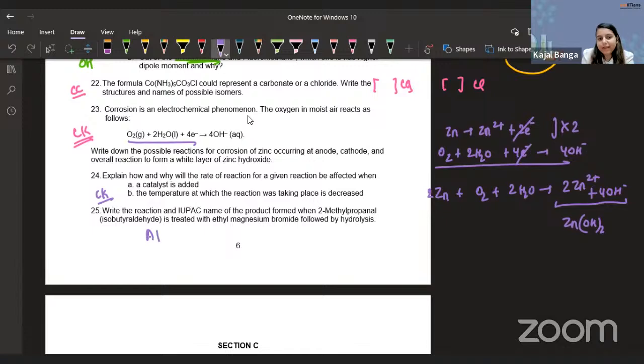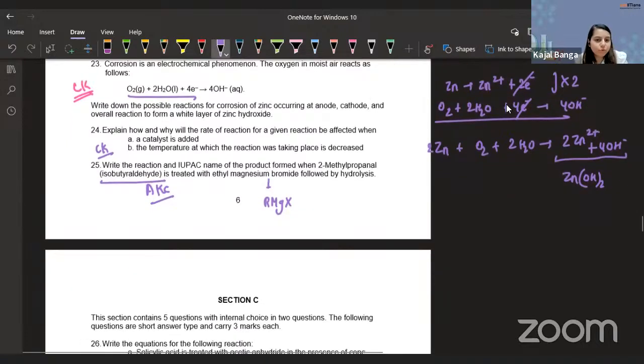Okay, again, the next question we have. Okay, guys. Aldehyde, ketone, and carboxylic acid. Name the product formed when 2-methylpropanol is treated with ethyl magnesium. So guys, this is the Grignard reagent, RMgX, reaction you are doing with isobutyl alcohol. Isobutyl alcohol is nothing but isobutanol. Okay, so we can do this question. I wouldn't say the questions were way too complicated. They were pretty straightforward questions you would be able to answer.